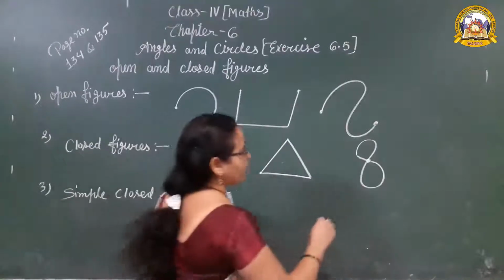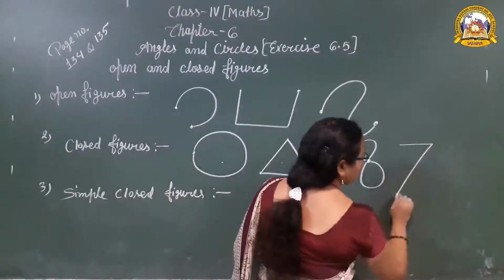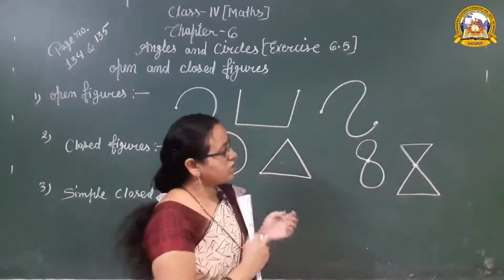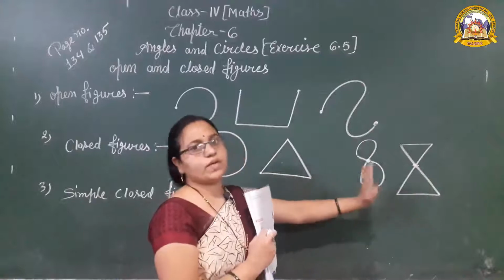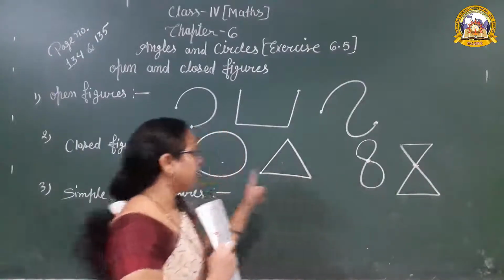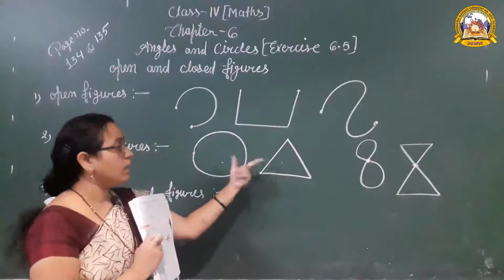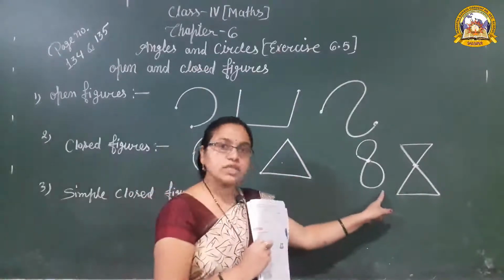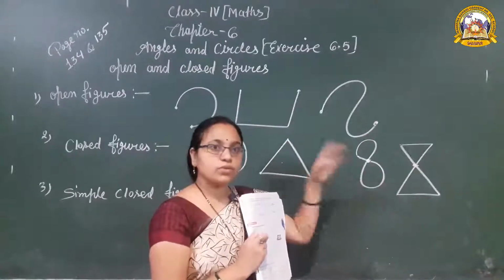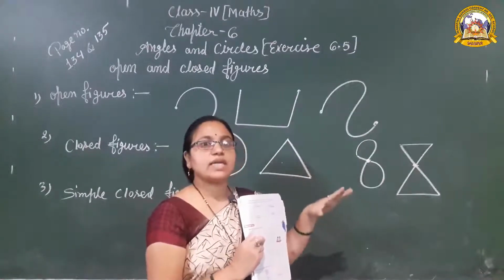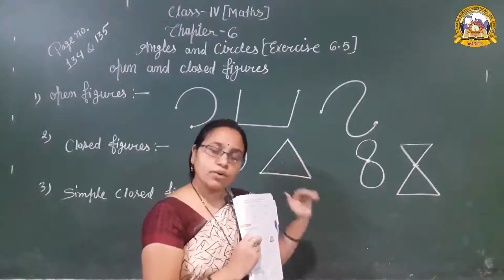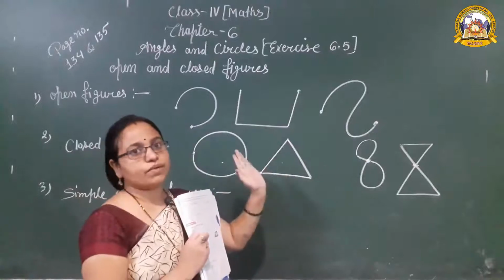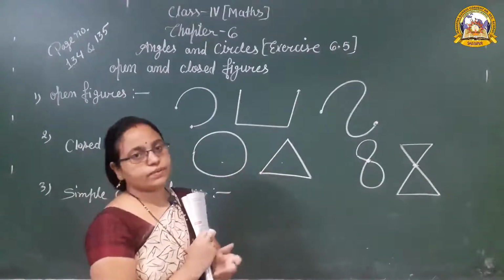Okay, one more diagram. Look here. Yes, it also crosses at this point, so we can say it is a closed figure only, not a simple closed figure. The other shapes do not cross themselves, so they are simple closed figures. Those shapes that cross themselves are closed, but not simple closed figures. They are only closed figures.